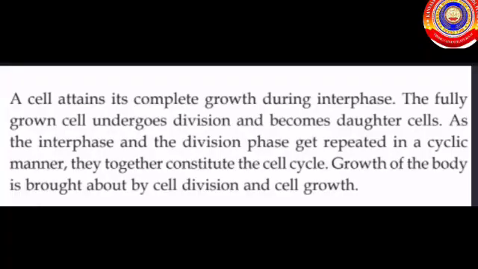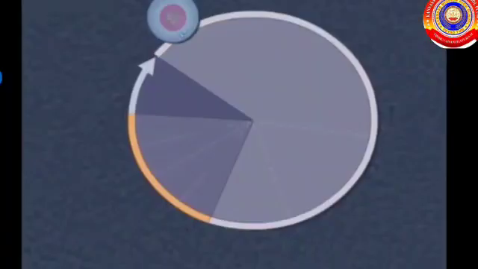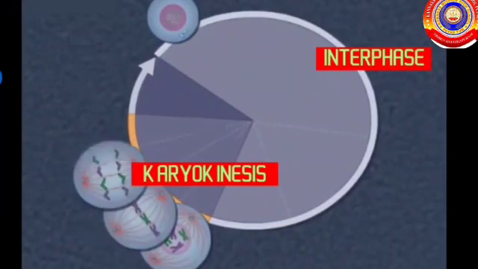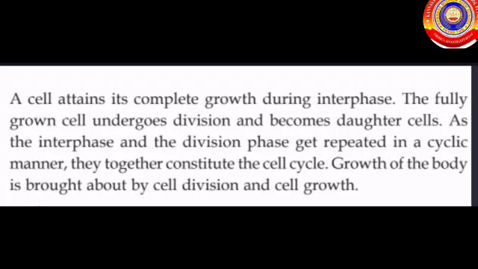The fully grown cell undergoes division, and from one parent cell, two daughter cells are produced. As the interphase and the division phase get repeated in a cyclic manner, they together constitute the cell cycle. Growth of the body is brought about by cell division and cell growth.